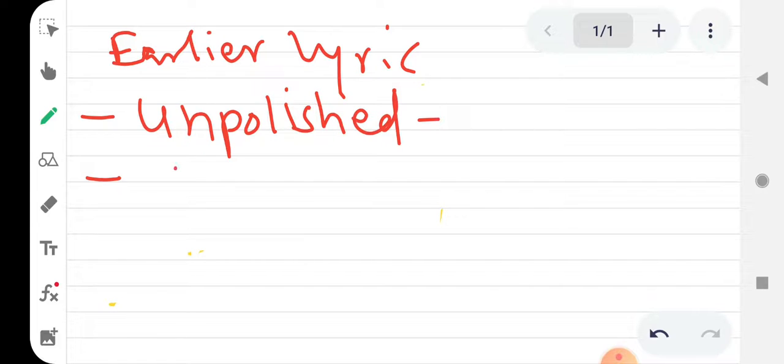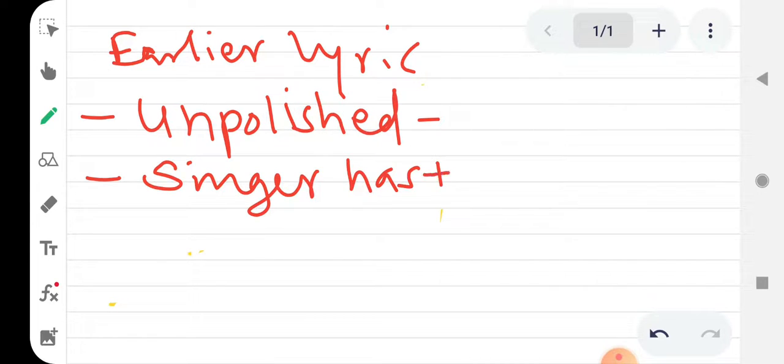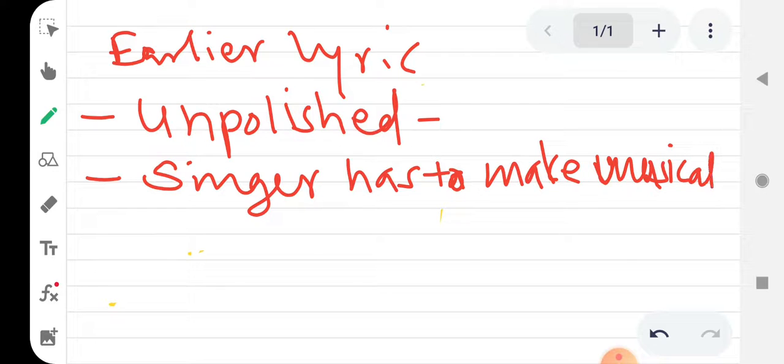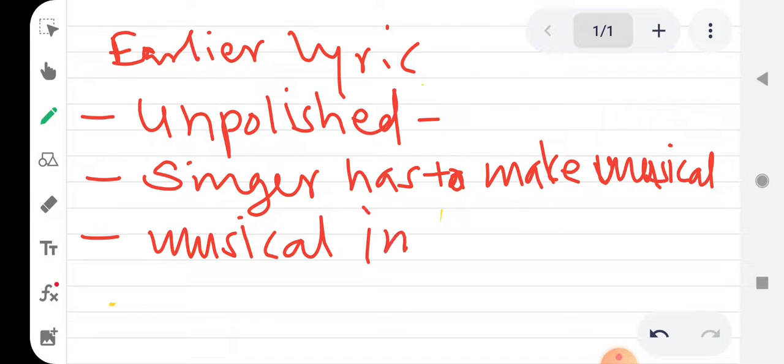Second, singer has to make it musical, and musical instrument needs to be accompanied. It has to be accompanied by musical instrument.